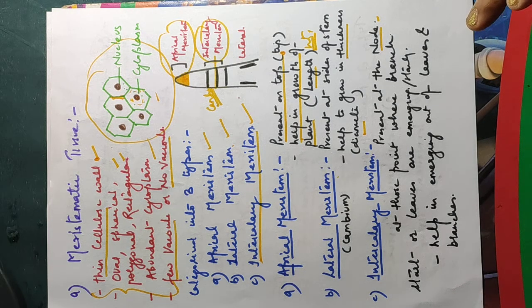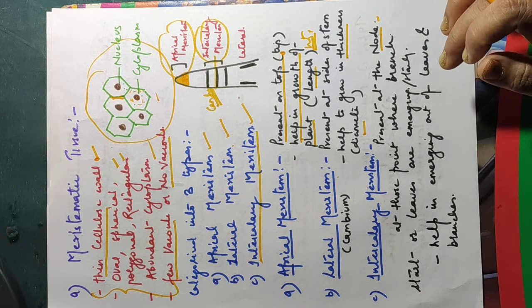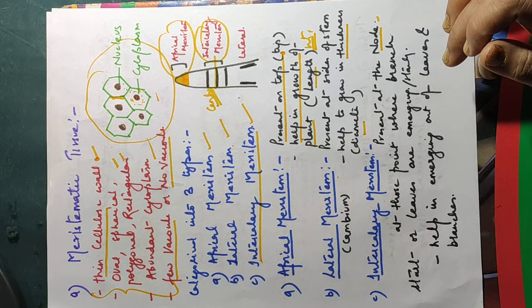Lateral meristem is found beneath the bark, and the function is to help increase in diameter. Intercalary meristem is located at the base of leaves or at internodes, and its function is to increase the number of branches. Okay, now this is all about the meristematic tissue.